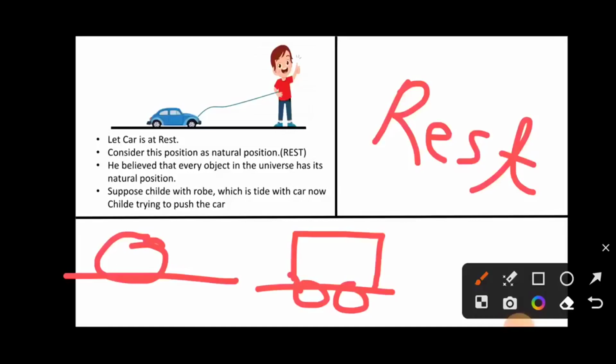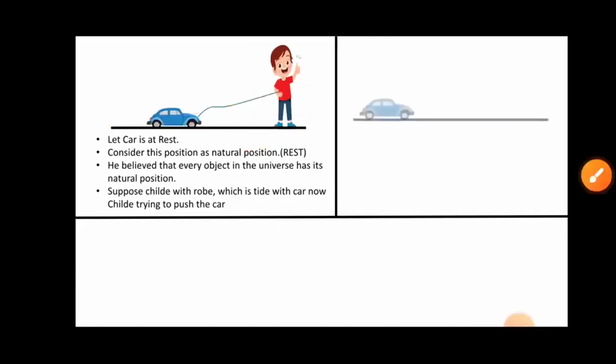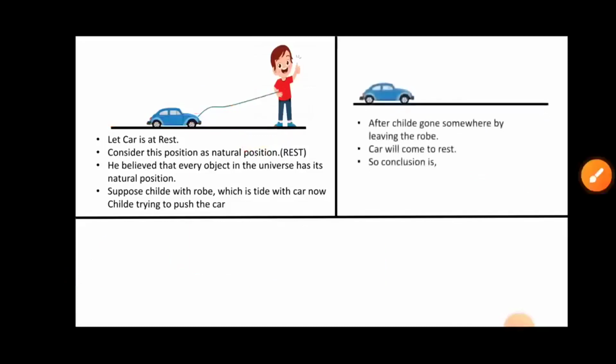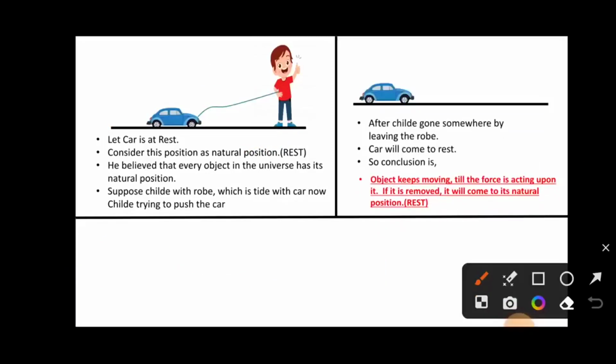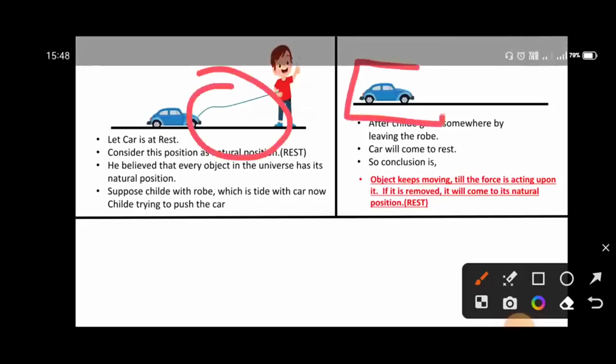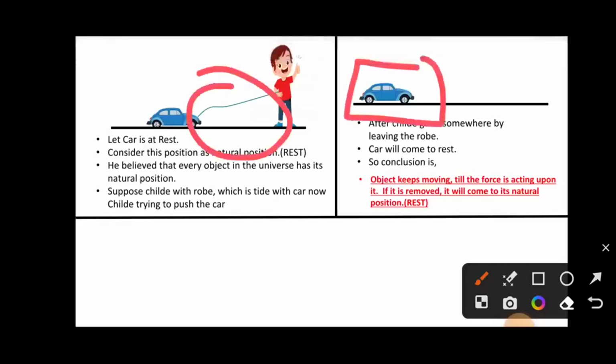Suppose a child with a rope, which is tied to the car. Now the child is trying to pull the car in this direction. Then what will happen? The car will move in this direction. Now if the child goes away, leaving the rope, then the car will come to rest.